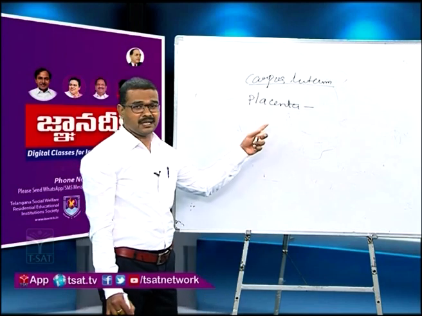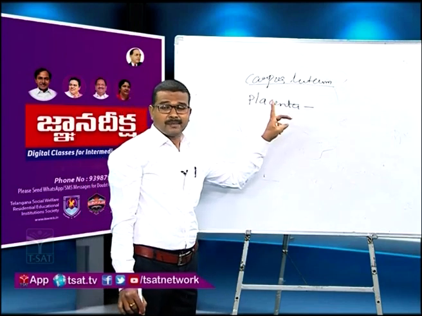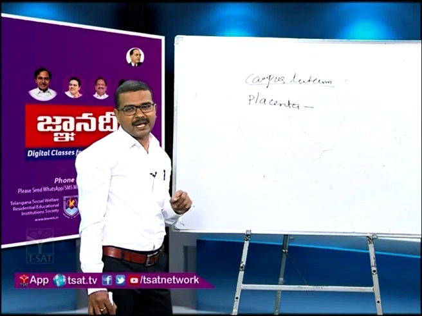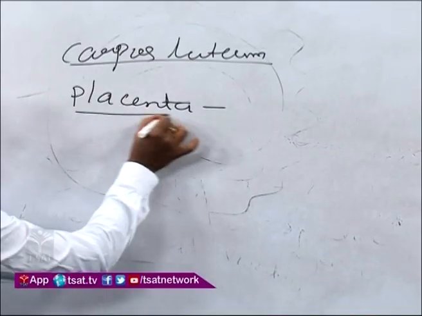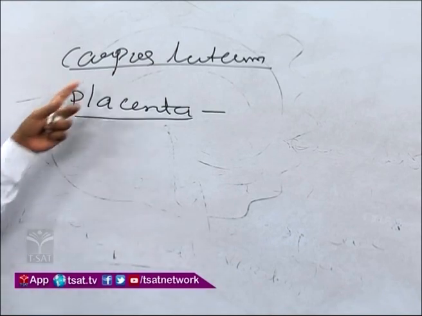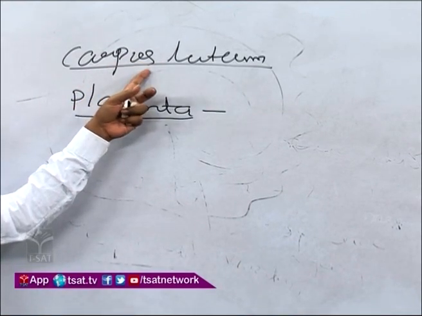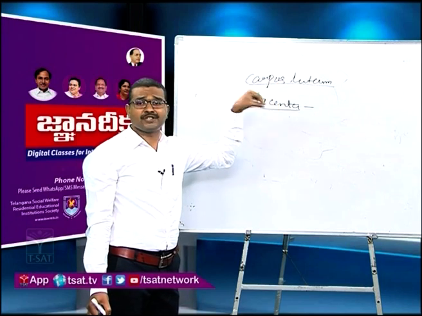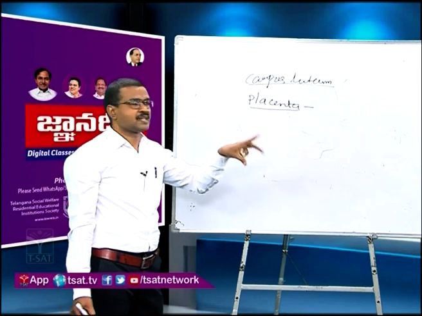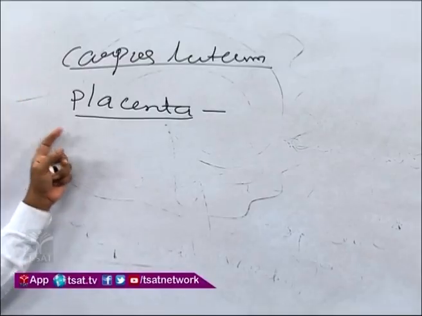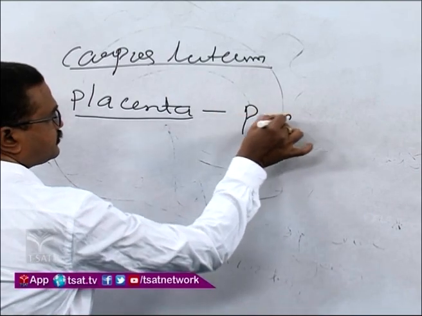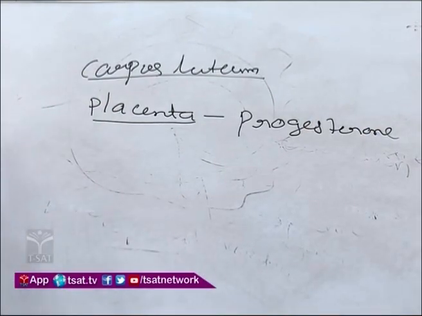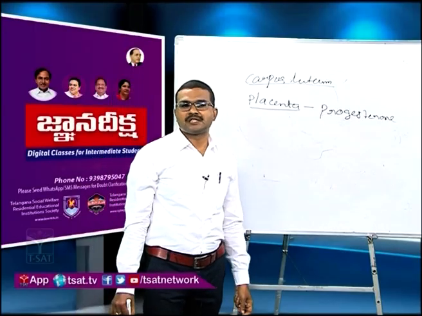So what is the question? Which female hormone is secreted by a temporary endocrine structure during embryonic development? The structure is the placenta, not the corpus luteum. Why? Because the corpus luteum is visible before fertilization and after fertilization also. Only the placenta will be visible during the course of embryonic development, during pregnancy only. That's why the placenta secretes it. The female hormone is progesterone. This progesterone helps to sustain pregnancy.